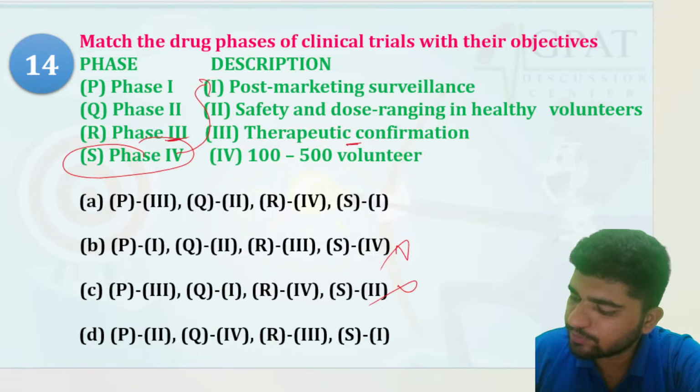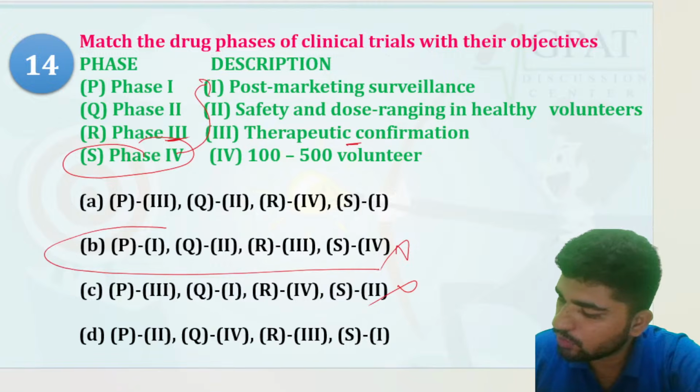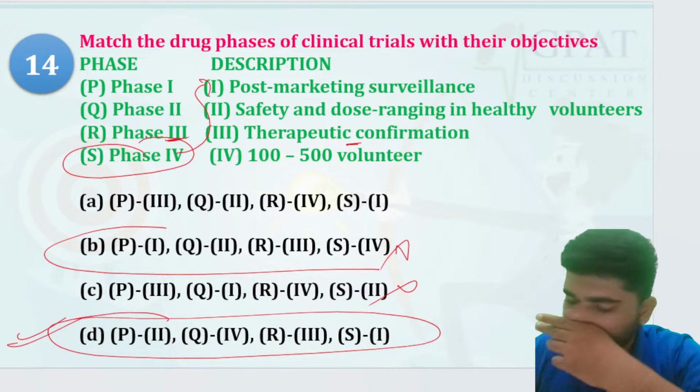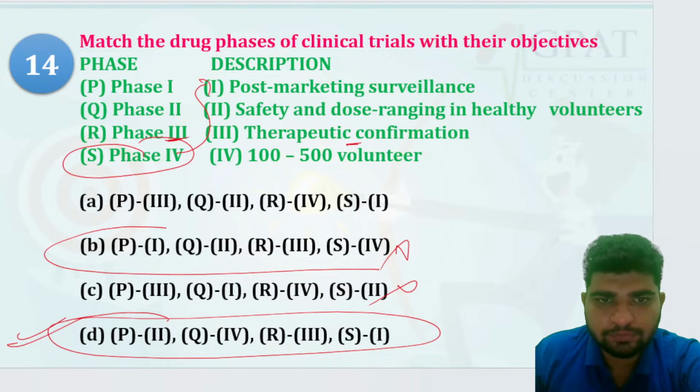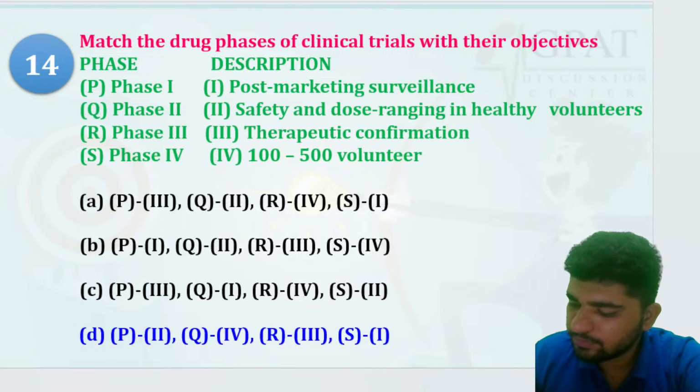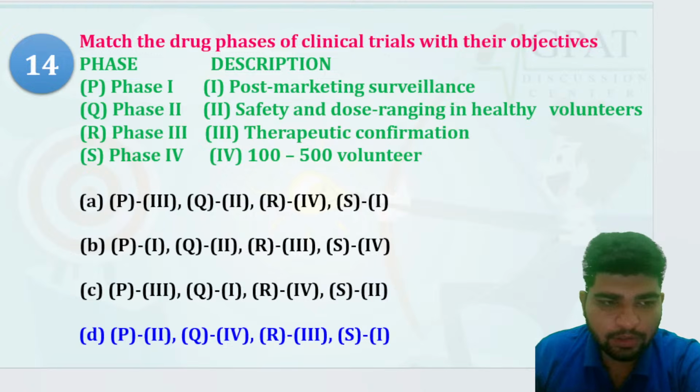R third. So this would be your right option. Correct? Yes.